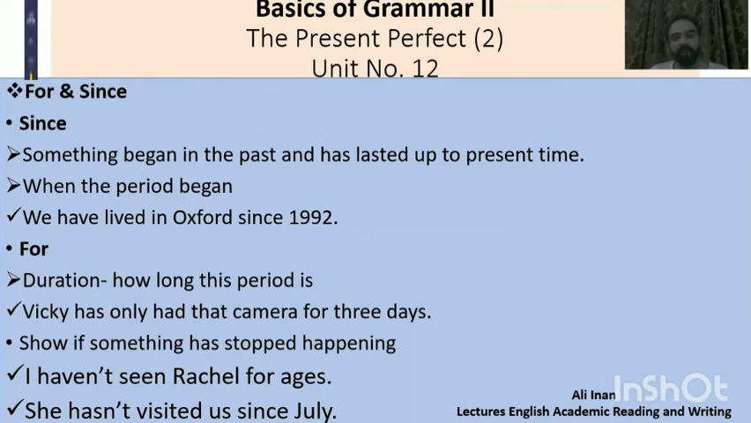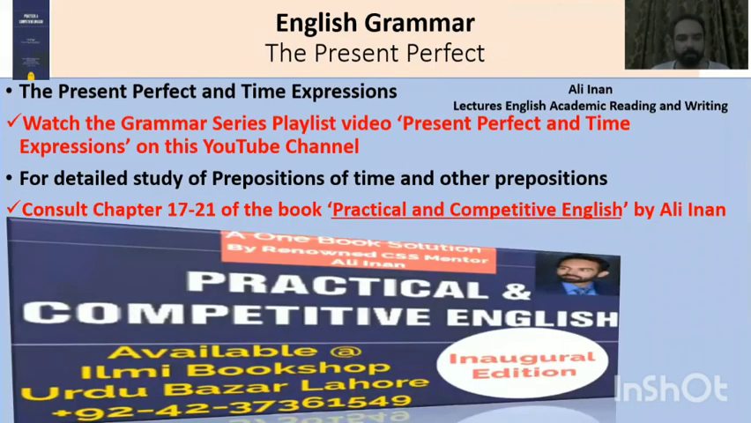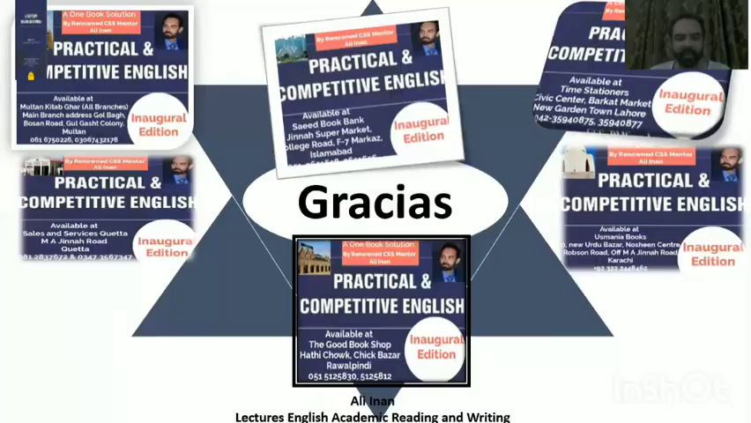Or to show if something has stopped happening, we may say, I haven't seen Rachel for ages, or we can say, she hasn't visited us since July. The present perfect and time expressions will be discussed in a separate video. You can refer to another video of grammar series, present perfect and time expressions. You may also consult chapters 17 to 21 for a detailed study of the usage of the prepositions of time and other prepositions in my book, Practical and Competitive English.